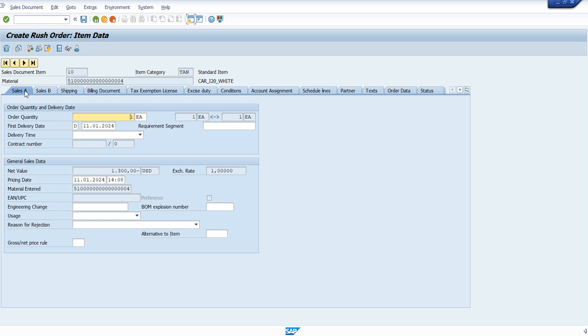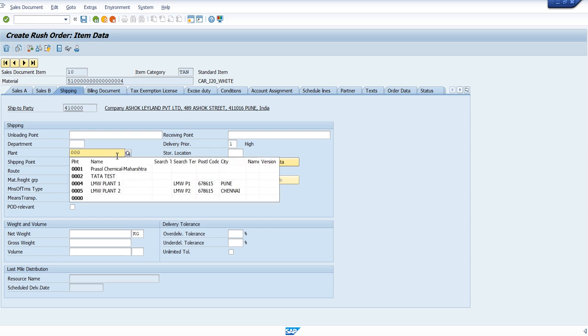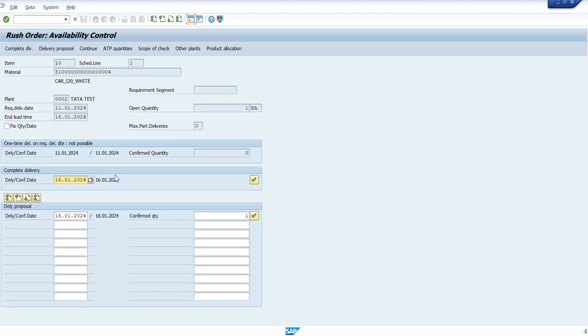So go to the sales, go to the shipping, and just assign the plant here. What is our plant? It is 0002, I think. Yes, give a plant. It's loading up. Now you can see that automatically it is proposing that it is not confirming today.